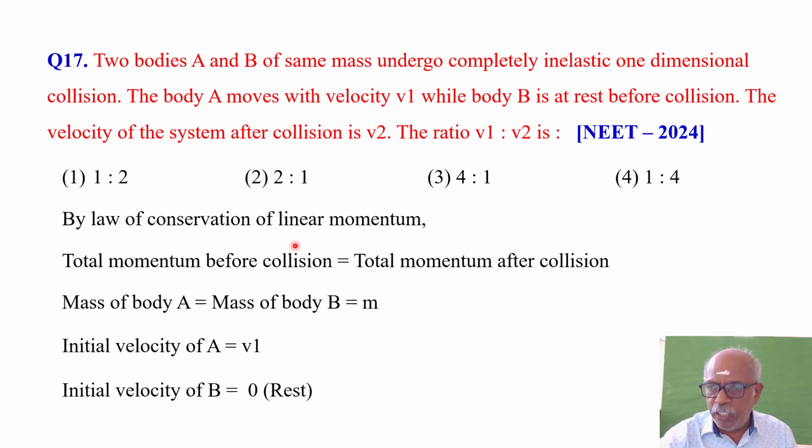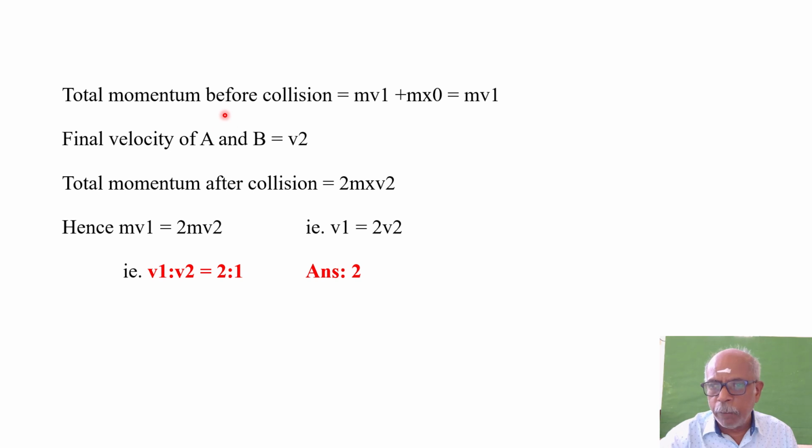By law of conservation of linear momentum, you know that total momentum before collision is equal to total momentum after collision, isn't it? So mass of body A is equal to mass of body B, let it be small m, because A and B are of same mass. Initial velocity of A is v1. Initial velocity of B is 0 because it is at rest. Then total momentum before collision is mv1 plus m into 0, that is equal to mv1 only.